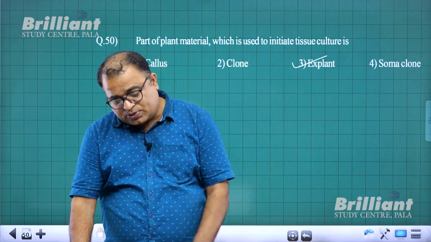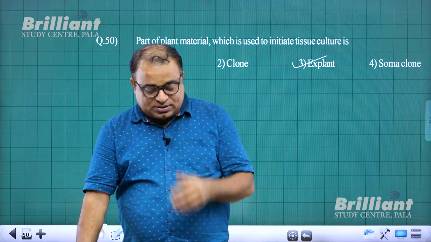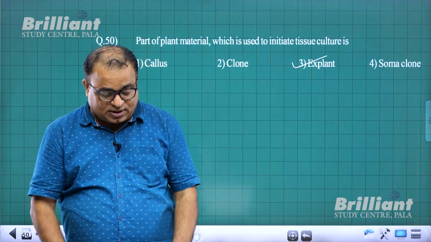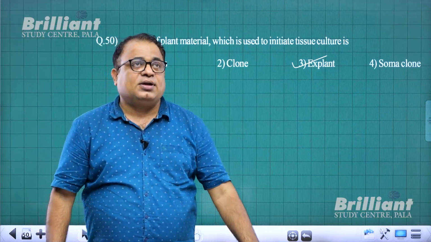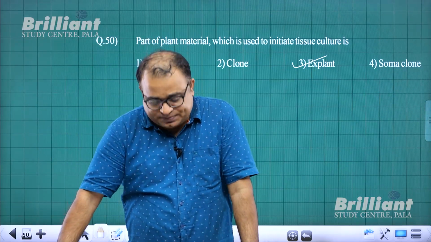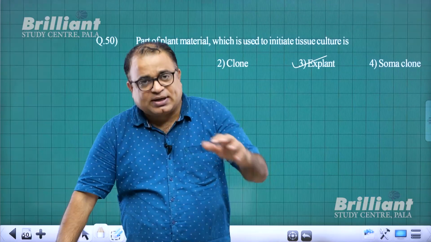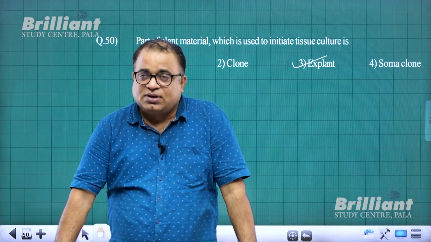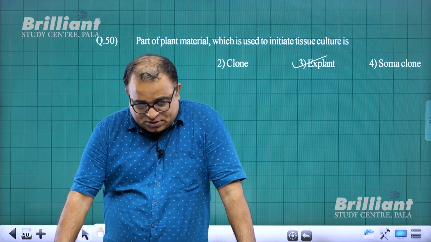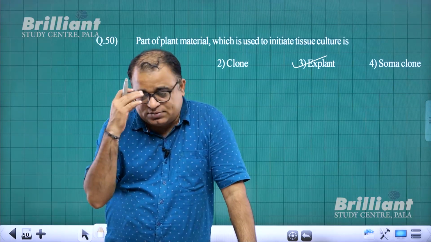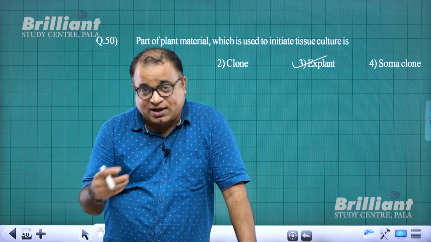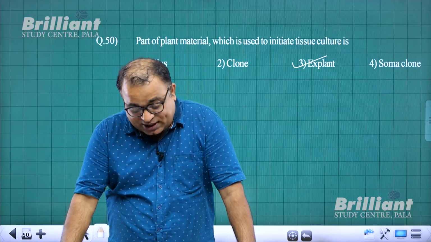And tissue culture is raising the plant in vitro under proper nutrient conditions, where proper medium is given, and you raise the complete plant. That is what is called tissue culture. Oxygen and growth factors are given, with agar or without agar, suspension culture, or it can be callus culture.